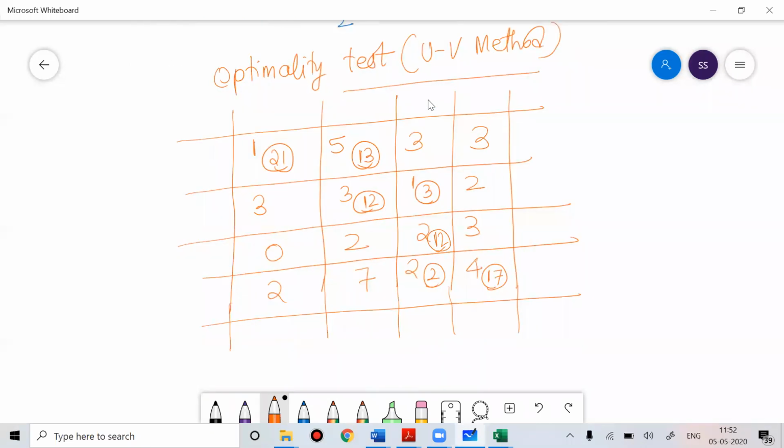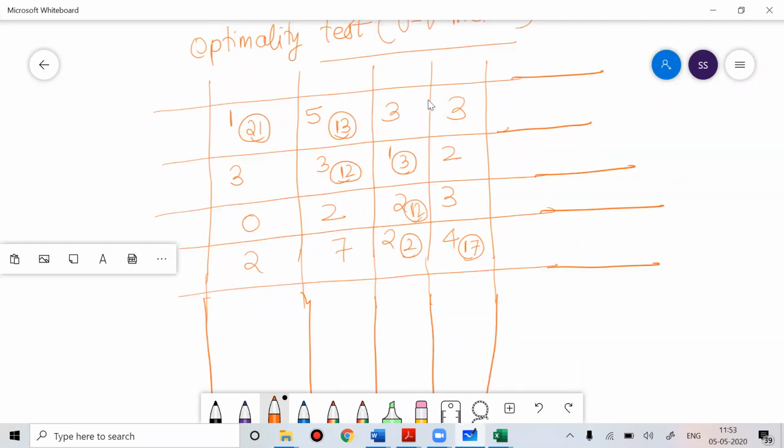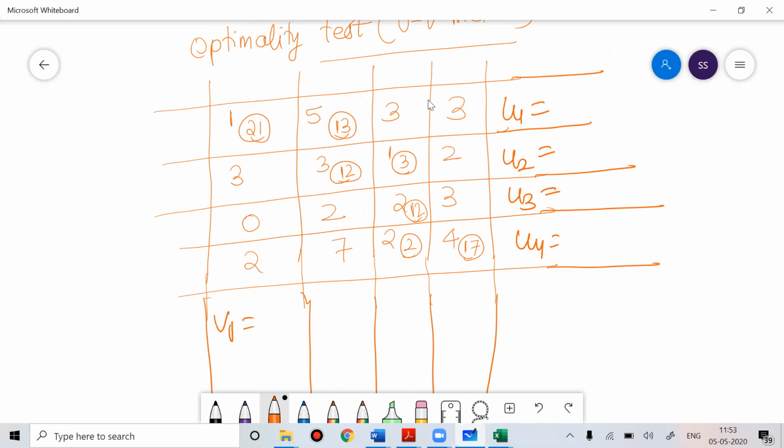So for doing the test of optimality, I'll do directly. So U1, U2, U3, U4, then V1, V2, V3, V4.